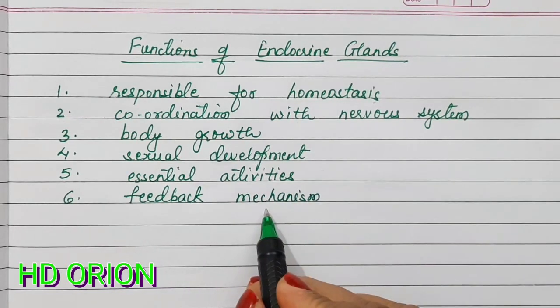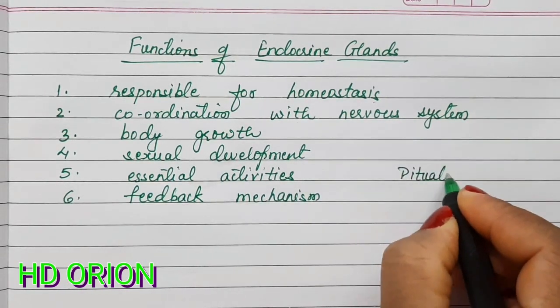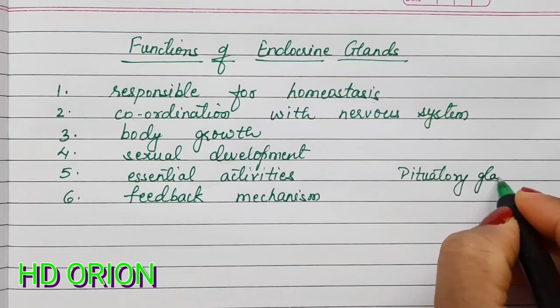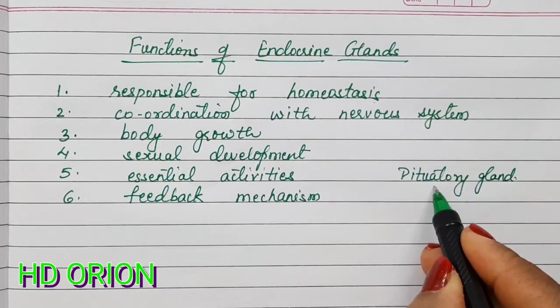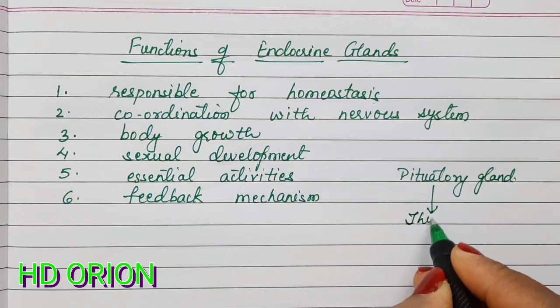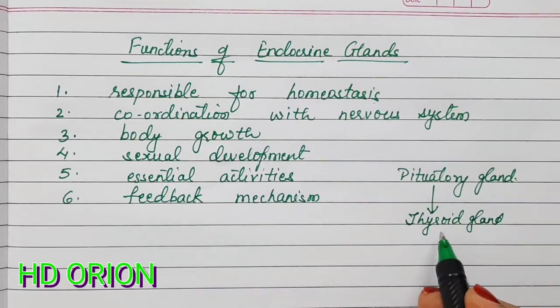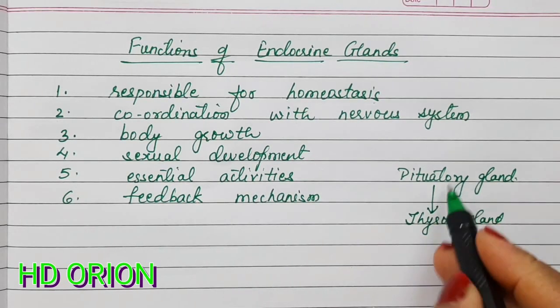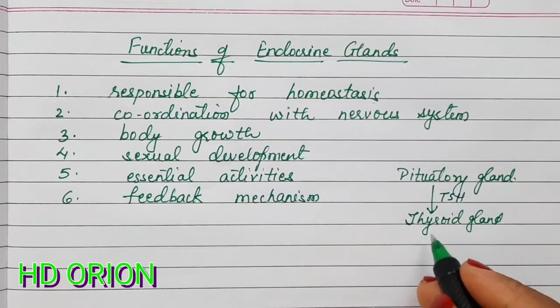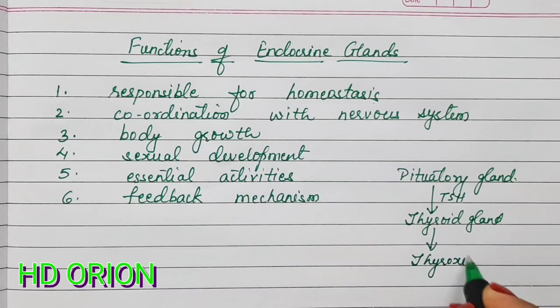Now, what is feedback mechanism? The feedback mechanism is actually done with the help of the pituitary gland, which is known as the master gland. And when the pituitary gland will send the hormones to any gland, for example, I am taking thyroid gland, the stimulation will be done. The pituitary gland will stimulate the thyroid gland by sending a tropic hormone called TSH, and then the thyroid gland will secrete a hormone called thyroxine.